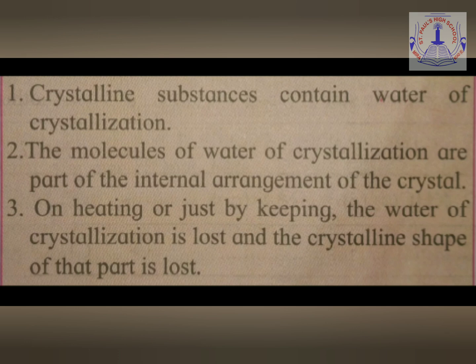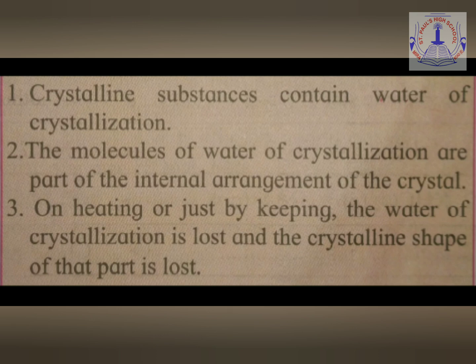In our lower standards, we have already studied crystalline substances and non-crystalline substances. Non-crystalline substances are also known as amorphous substances. We all know that all substances are made up of particles. If the particles of the substance are arranged in a definite regular manner, then the substance is a crystalline substance.